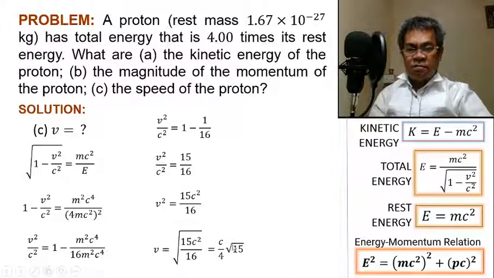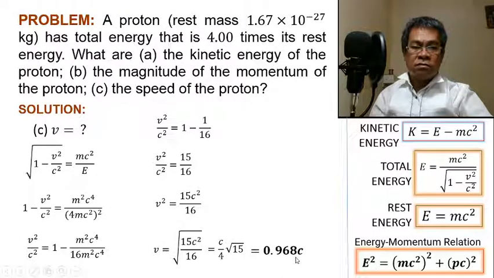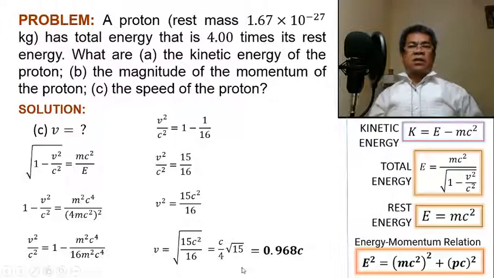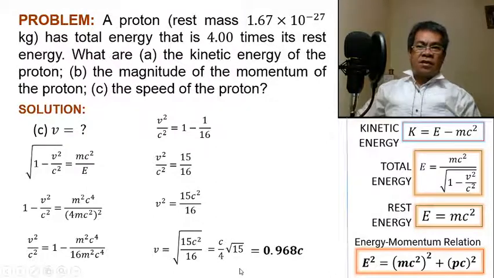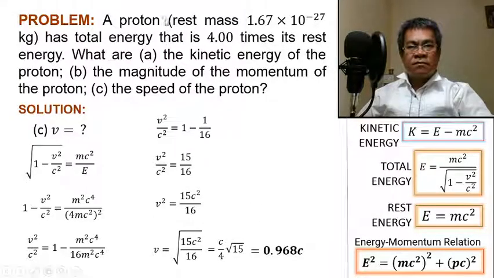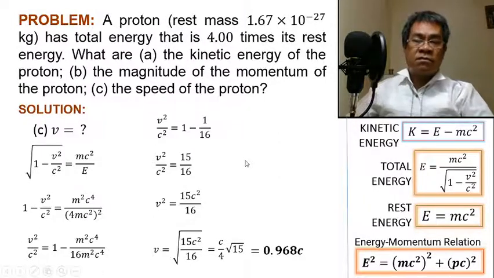Then evaluate the square root of 15 divided by 4. The answer is 0.968. This is the speed of the proton. It is 96.8 percent of the speed of light. Very fast. So the proton is actually a relativistic particle. These are the answers to the problem.